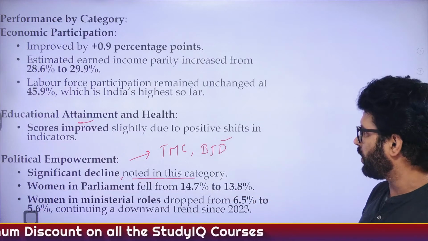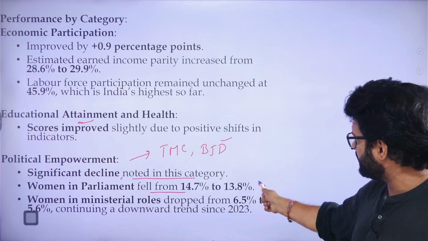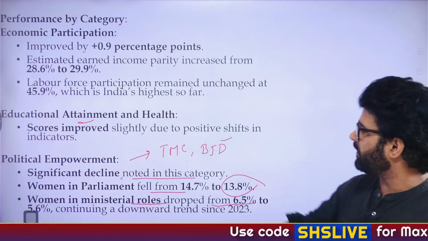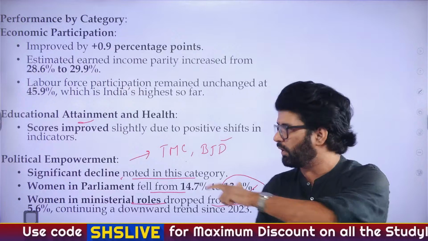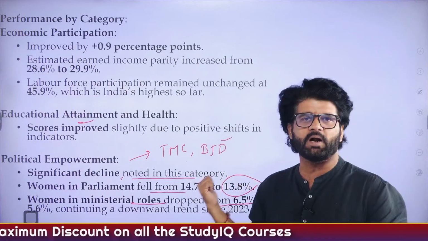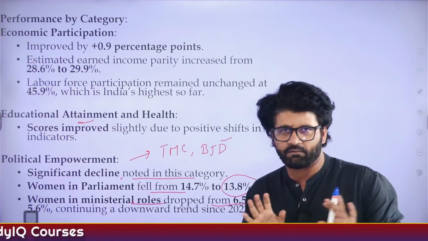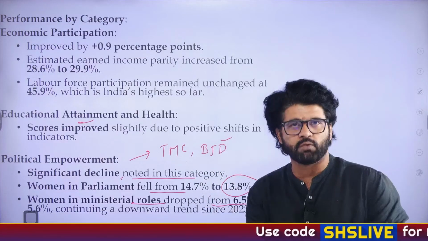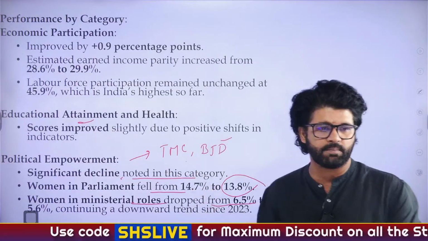That's what the World Economic Forum Global Gender Gap Report is saying. Women in parliament fell from 14.7% to 13.8%. Women in ministerial roles dropped from 6.5 to 5.6%. All this data is substantiating the point that we have to work on political empowerment. More and more political parties have to follow the path of TMC and BJD, not in every regard. We are just saying when it comes to empowering women in the political sphere, other parties can take a lead from TMC and BJD.